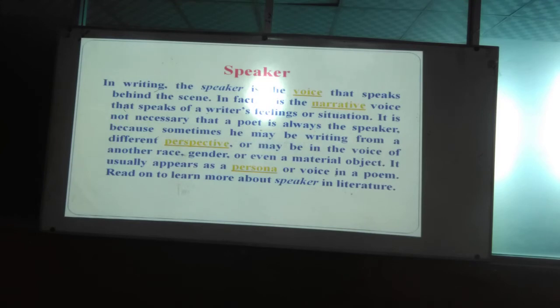So remember, how many types of point of view? Two: one is first person point of view, another is third person point of view. Sometimes you cannot clearly discern between anger and frustration. Here you use the second person.